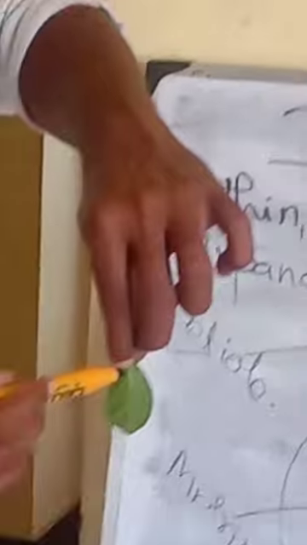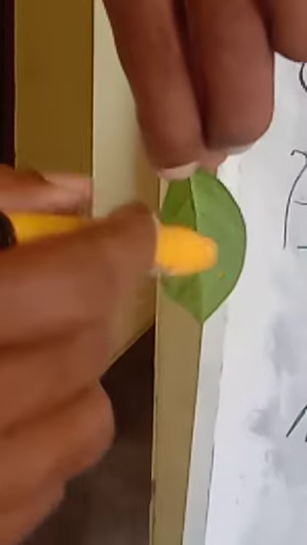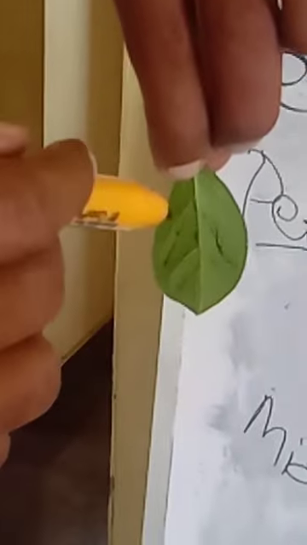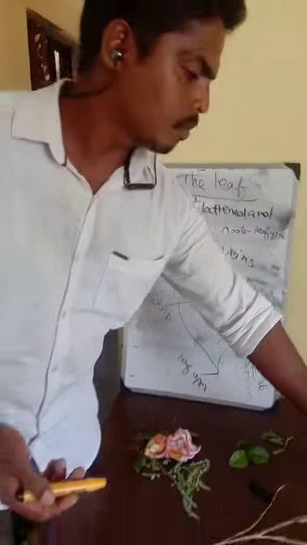Then again, as I told you, in the center part there is a midrib. This midrib is used to carry nutrients or water from the root to all parts of the leaf to get energy. And this midrib contains small veins which are called leaf veins, which are also used to carry minerals or water from the root or from the leaf. After photosynthesis it comes over here and they will get energy to survive. So these are the main functions of the leaf.